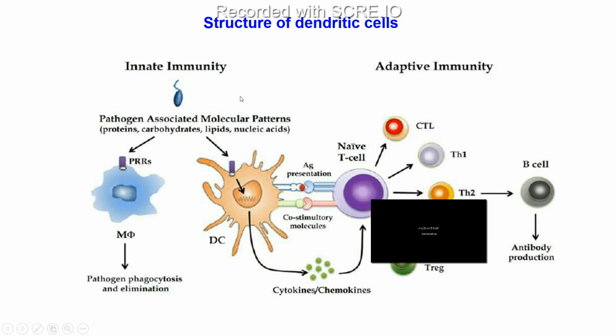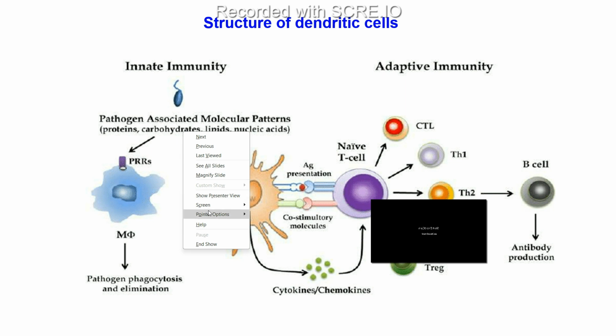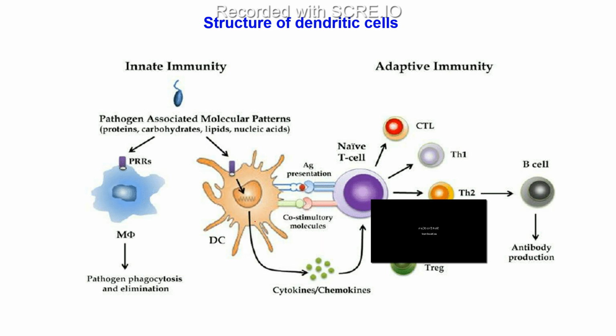So this is how they act as a bridge between the innate and adaptive cells. So this is the innate immunity. Here these are the PAMP molecules. This is the antigen. They have this PAMP, pathogen associated molecular patterns.